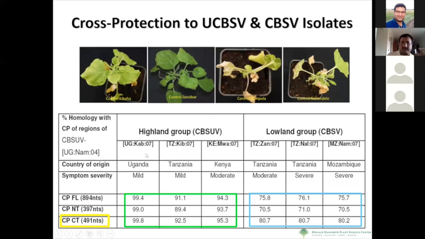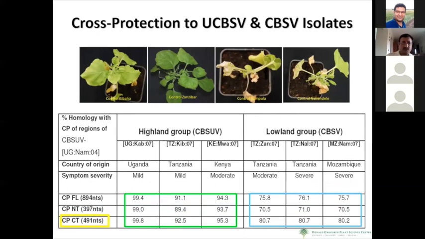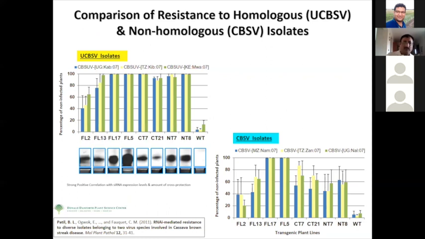There are several strains that are involved in this disease. So we wanted to screen if the transgenic developed is giving cross protection to all different strains. So we screened for that. And in particular, we found those transgenic lines that were accumulating a good amount of small RNA were giving good cross protection against different strains of this brown streak virus.